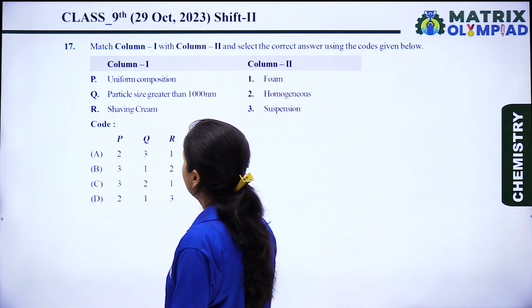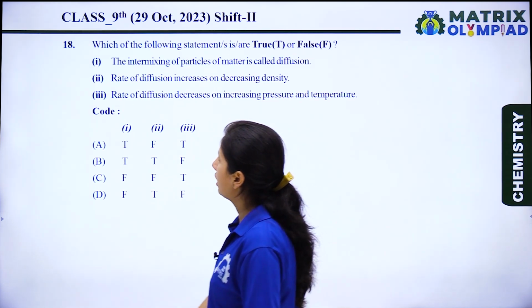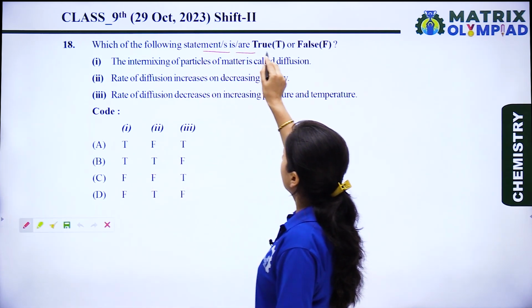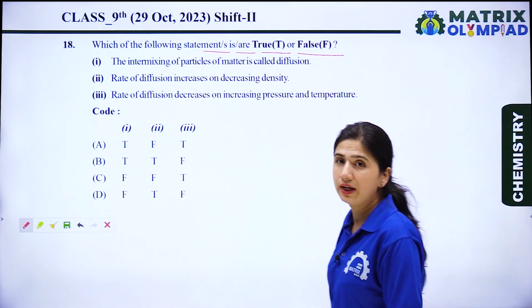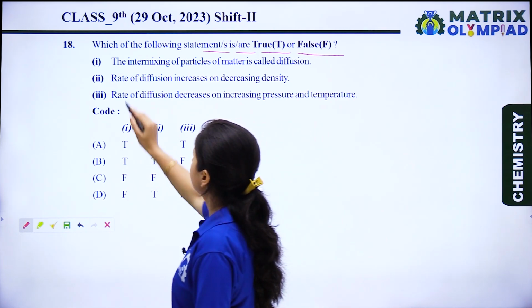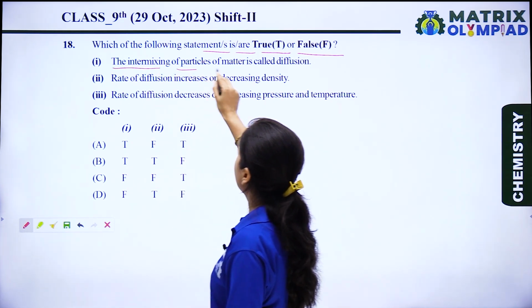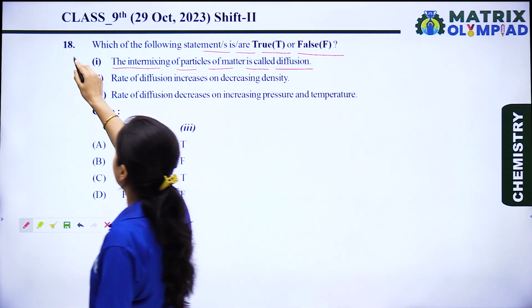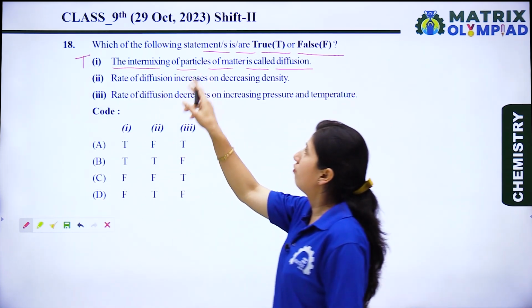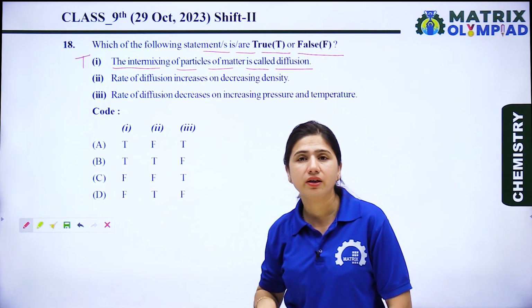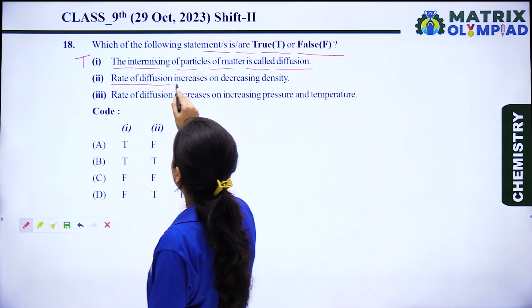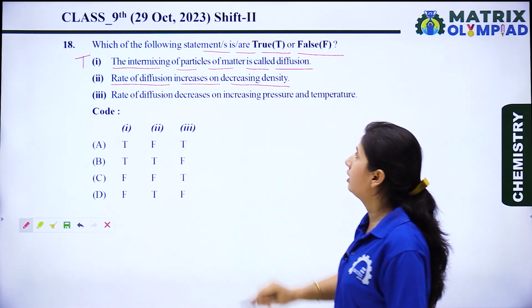Now let's see the next question. The next question is, which of the following statements is or are true or false? Statement first is, the intermixing of particles of matter is called diffusion. Yes, this is a true statement. When intermixing of particles takes place in matter, it is called diffusion. Now let's see the second. Rate of diffusion increases on decreasing density.